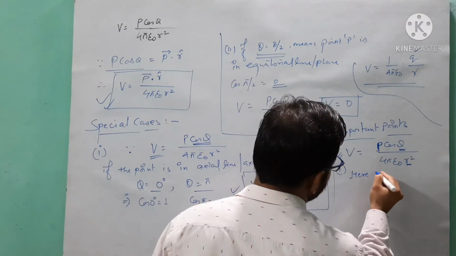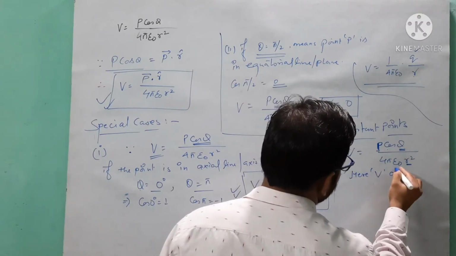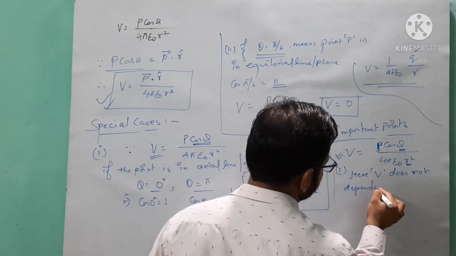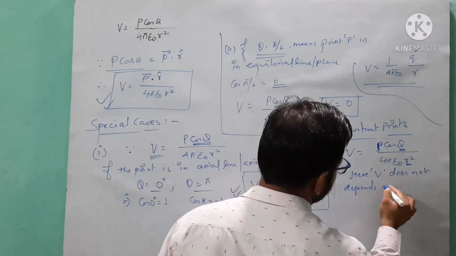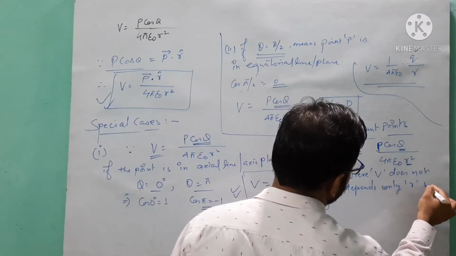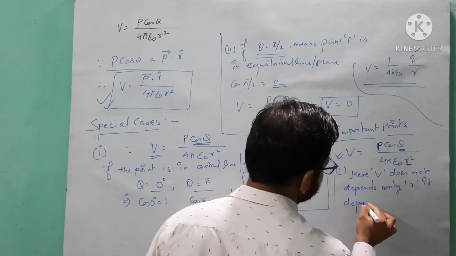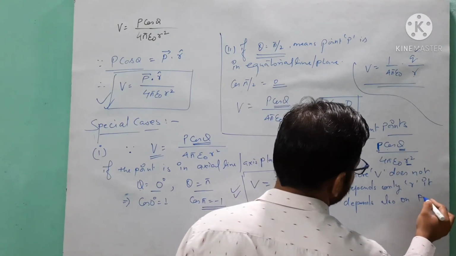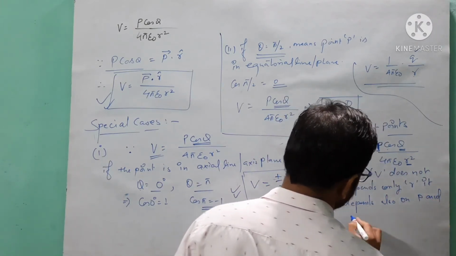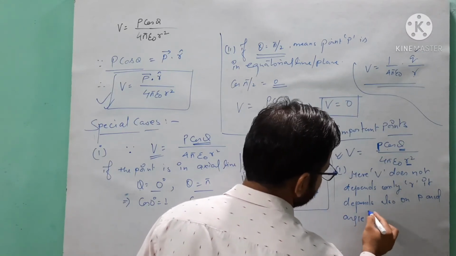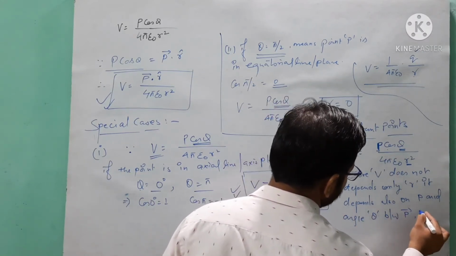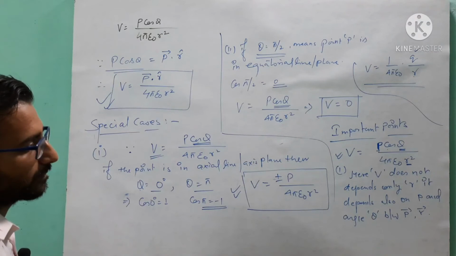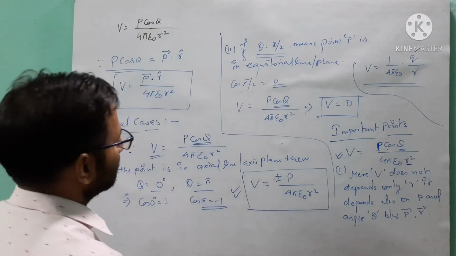Here we can say V depends not only on r, it depends also on P and the angle theta between the vector P and the r vector. Got it? So this one is the first point.